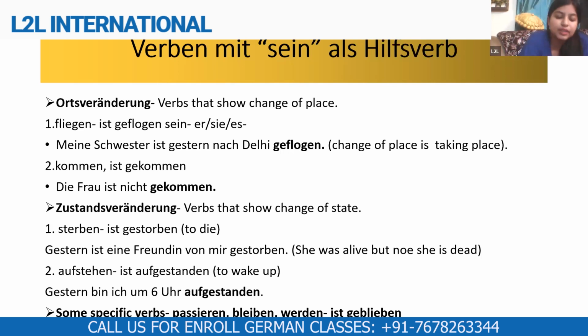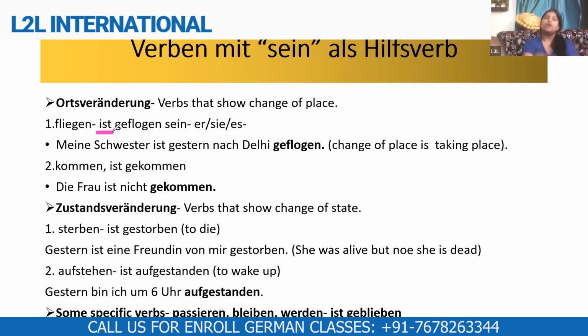For example, the number one verb I wrote here as an example, fliegen. Fliegen means to fly, not to drive. Fahren is to drive. Fliegen is to fly. So when you fly, going from here to there, maybe you would take a flight, right? So it shows that you are changing your location from one place to another. So this verb we always have to make with ist.